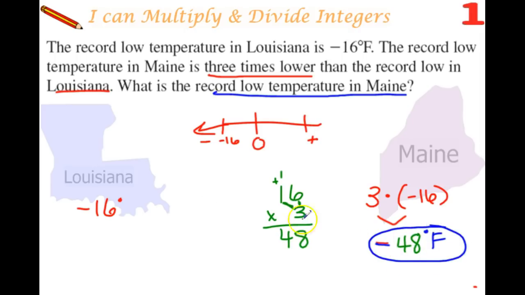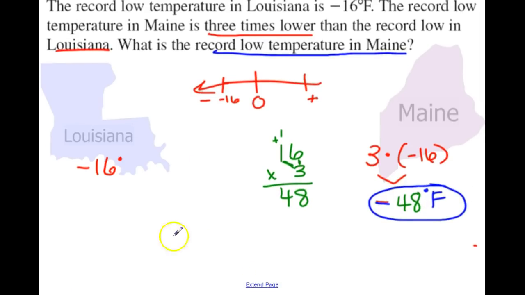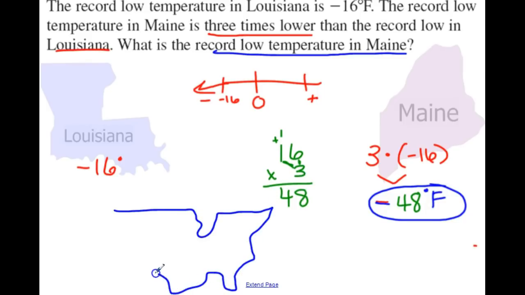Pretty cold. If you think about the United States, if this is the United States, I don't know what it looks like. Florida, Texas, California, something like that. Hey, not too bad. Maine is way up here in the corner, and Louisiana is down here somewhere. It looks like a boot, right? So it makes sense that it's not as cold here as it is way up here in the north. It's a lot colder in the north, in Maine.